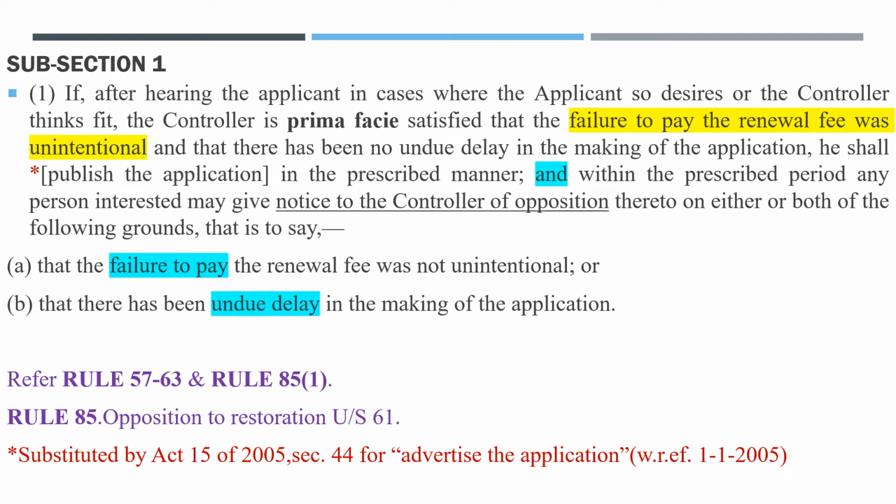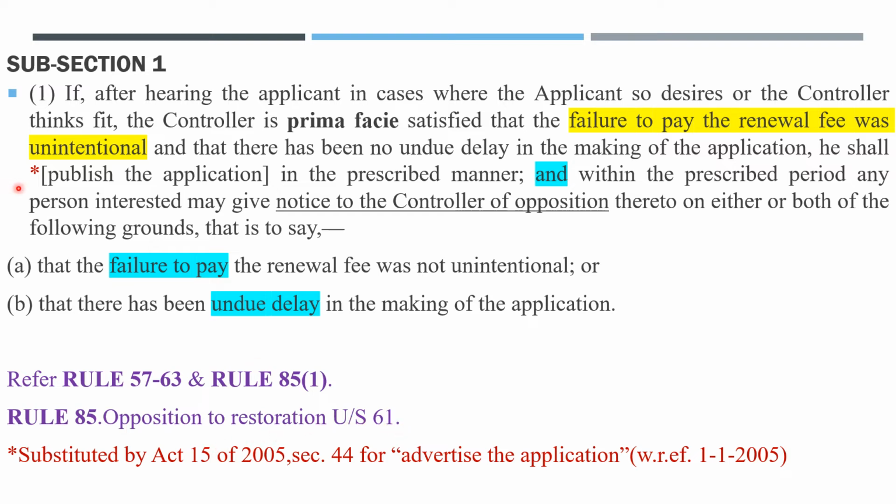So for this subsection, friends, please refer to the range of rules starting from rule number 57 up to rule number 63, and particularly rule number 85 sub rule 1. Okay, where rule 85 talks about opposition to restoration under section 61.